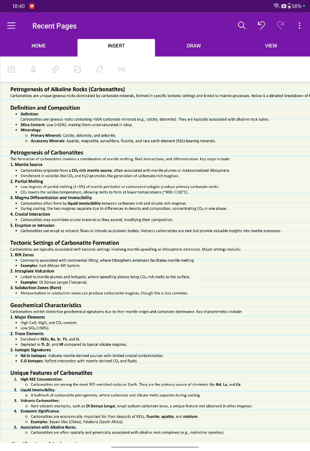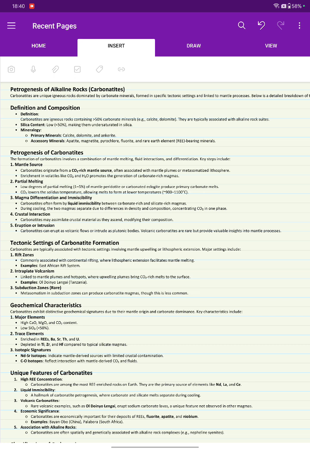Mantle source. So petrogenesis of carbonatite. Carbonatite originates from a CO2-rich mantle source, often associated with mantle plumes and metasomatized lithosphere. Their enrichment in volatiles CO2 and H2O promotes the generation of carbonate-rich magmas. Partial melting: a low degree of partial melting of mantle peridotite or carbonate eclogite produces primary carbonate melts. CO2 lowers the solidus temperature, allowing melts to form at lower temperature.